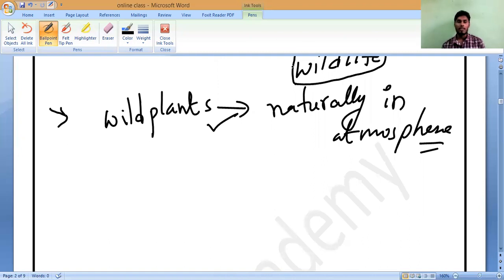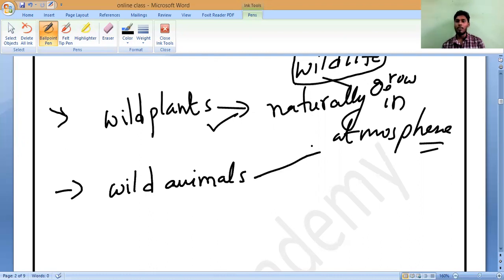Wild animals also grow naturally in the atmosphere.